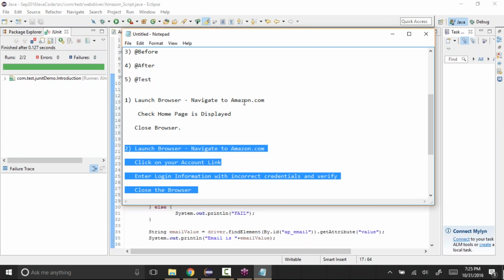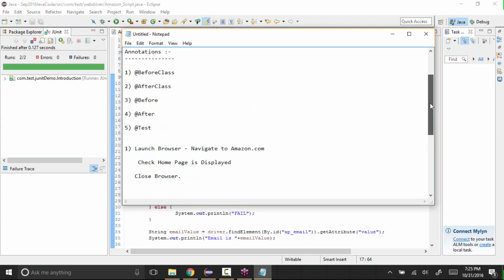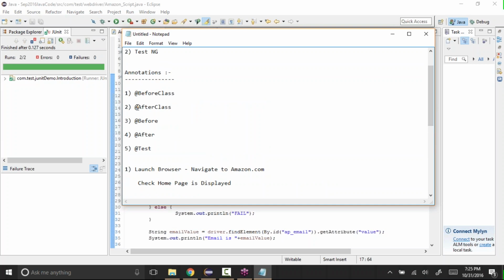Navigating to the application and closing the browser, we have the same code in multiple places. So instead of writing the code everywhere, we can reuse it. Whatever launches the browser and closes it, we can have in the before method and after method. Once you write it, you don't need to write it again and again. Okay, so we can also do that.